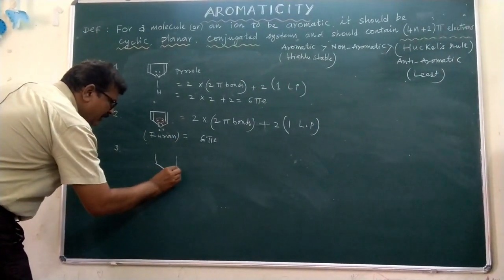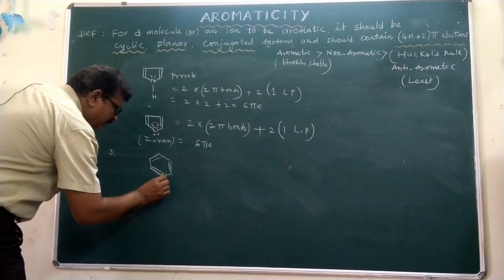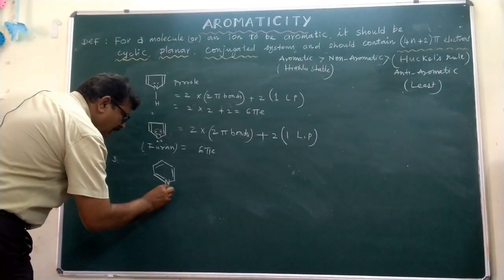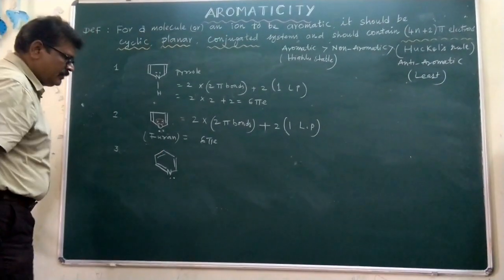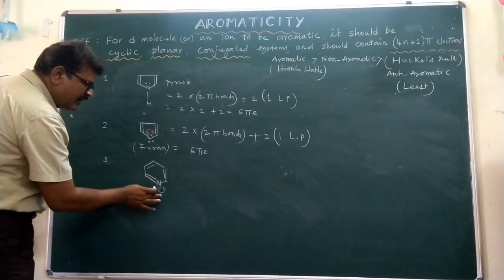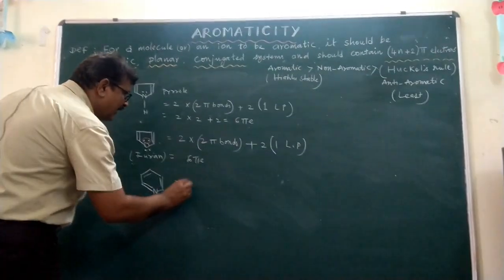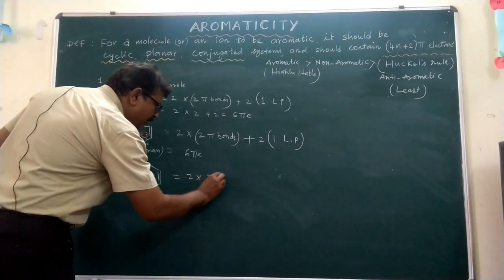Next, you can go for pyridine. Pyridine has a lone pair of electrons on the nitrogen atom, not participating in the delocalization system. It's outside of the cycle. Here 2 into 3 pi bonds are present.